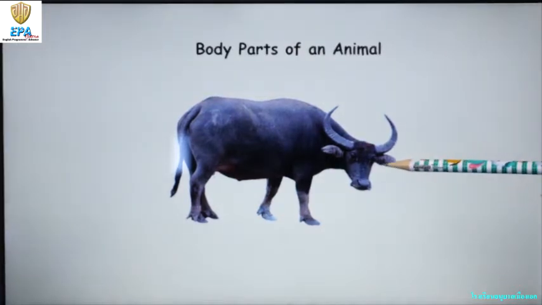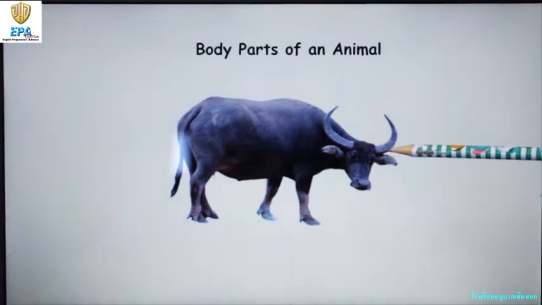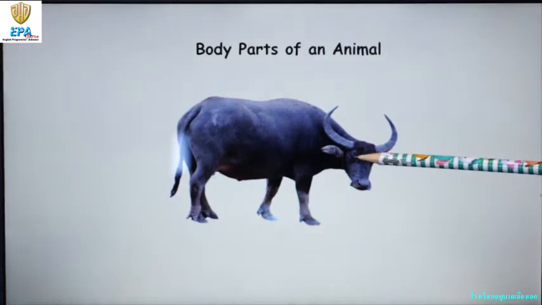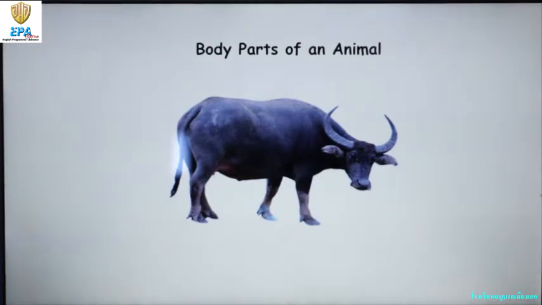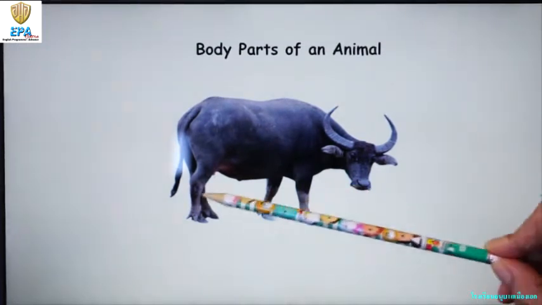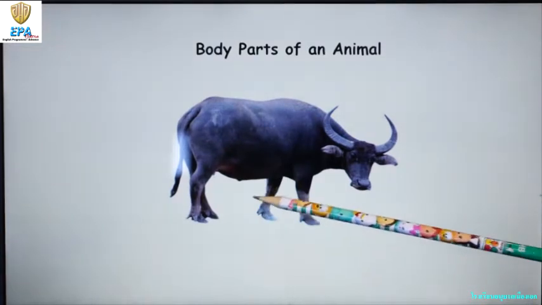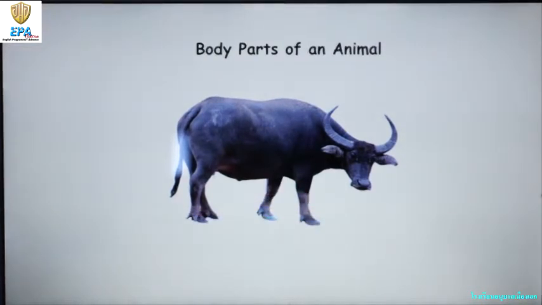Of course, this one is the ear or ears. This carabao has its eyes, the nose, and the mouth. A carabao also has 4 feet. So 1, 2, 3, 4. Other animals that you know that also have 4 feet, a lot, right? Like a dog, a cat, a horse. These are all 4-legged animals.